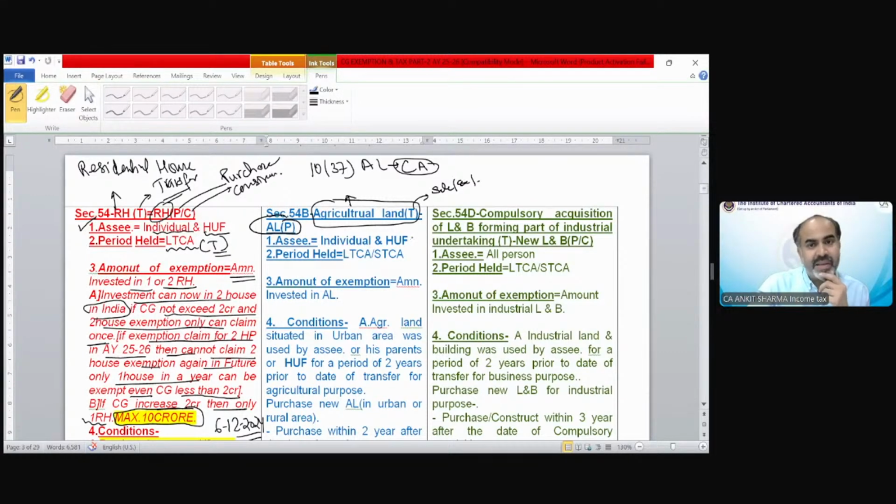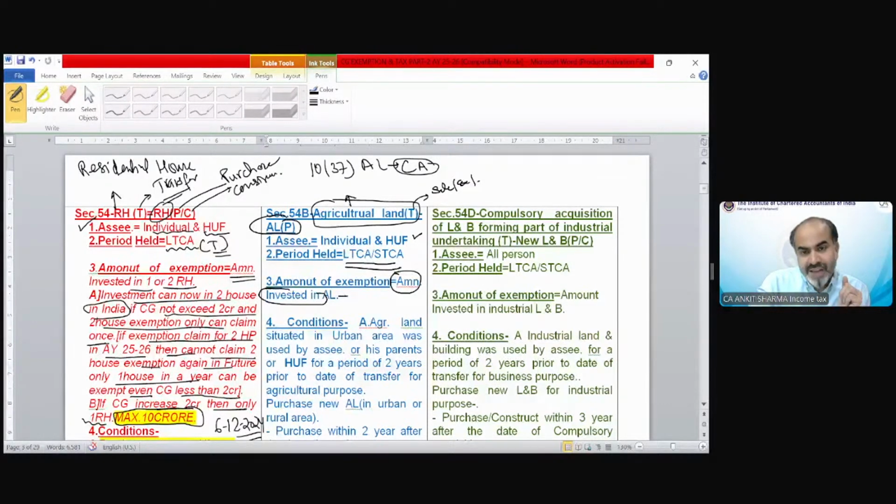The assessee again, the benefit is available only to individual and HUF. The asset nature could be long term or short term. So this exemption could be claimed for a short term capital asset or a long term capital asset. Amount of exemption is very simple: amount invested in agricultural land.